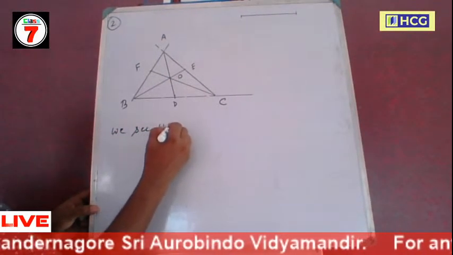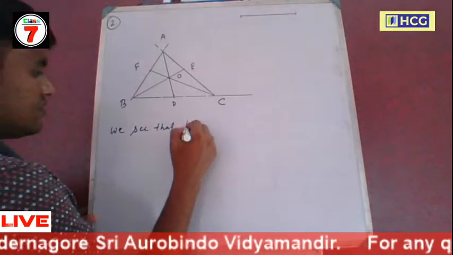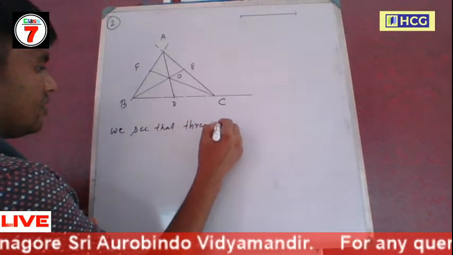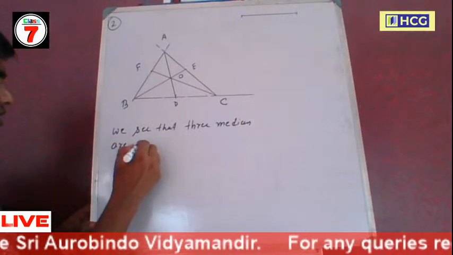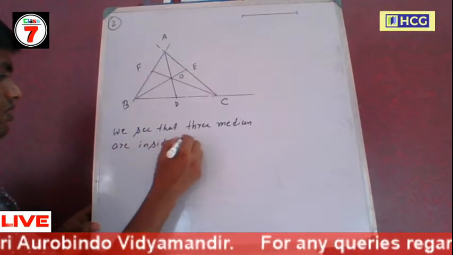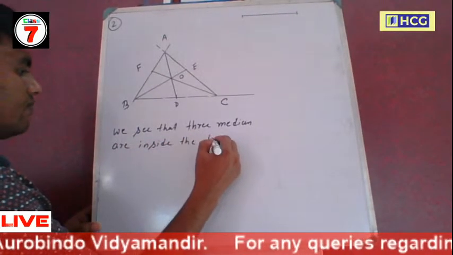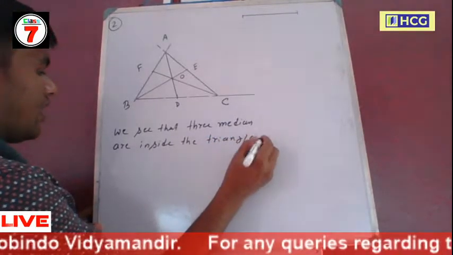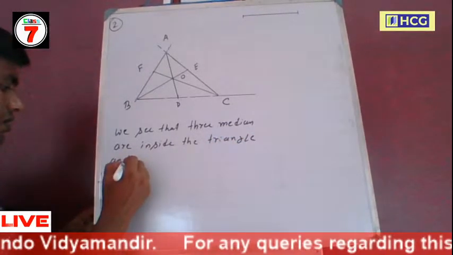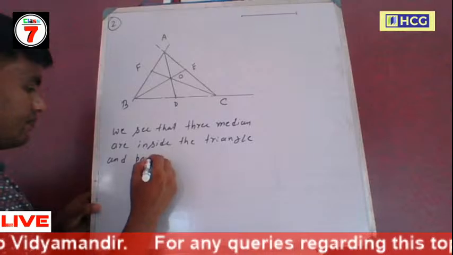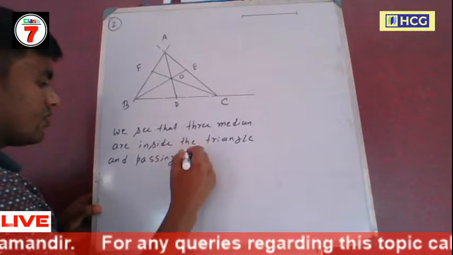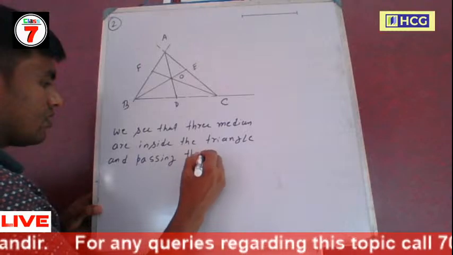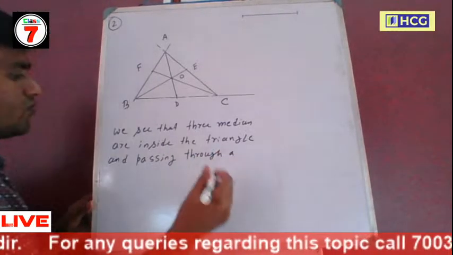We see that three medians are inside the triangle and passing through a common point.